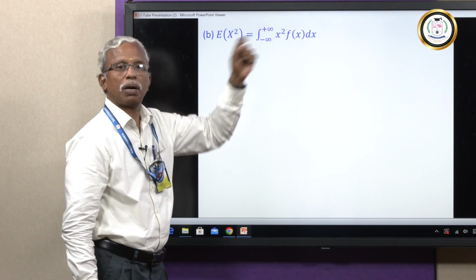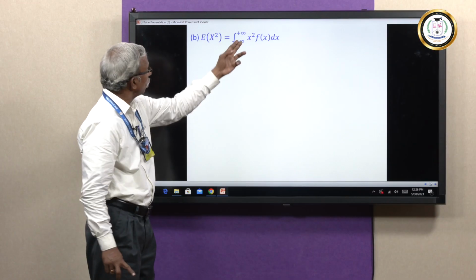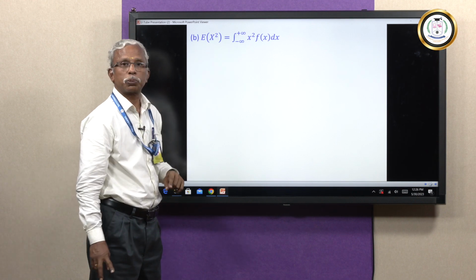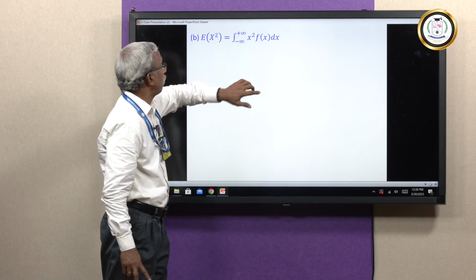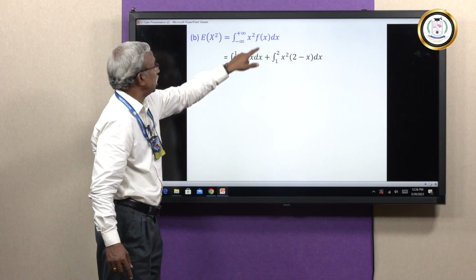For that, first you calculate expectation of x square. What is the formula for expectation of x square? Instead of x, which we took in the mean, in expectation of x square you take x square f of x. Let me further simplify. 0 to 1, I told you already, we are going to concentrate only over 0 to 1 and then 1 to 2. What is the function here?